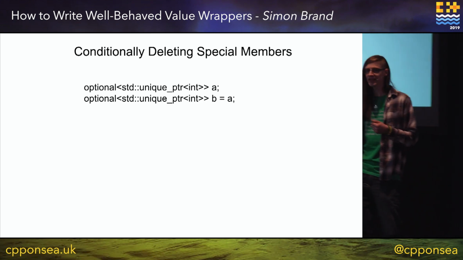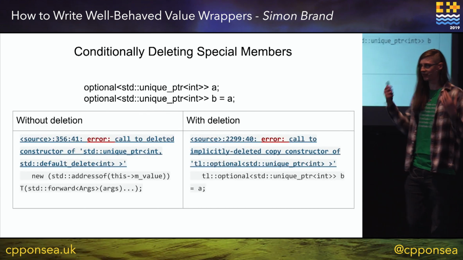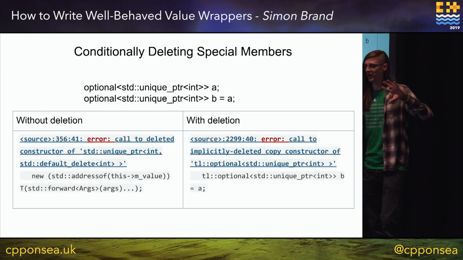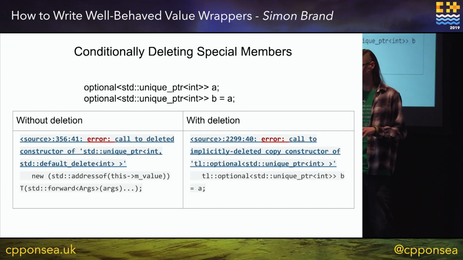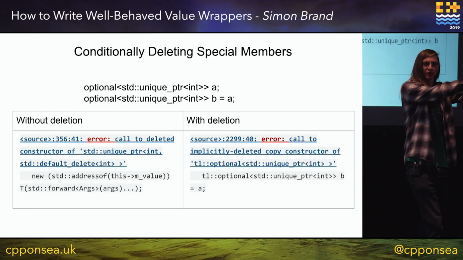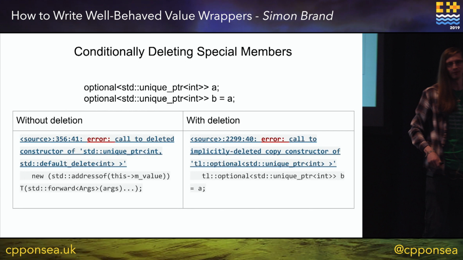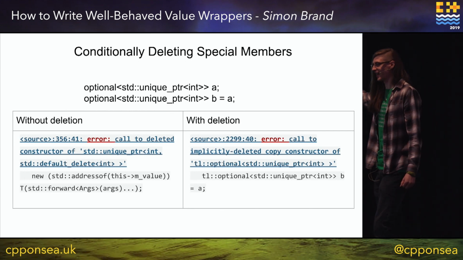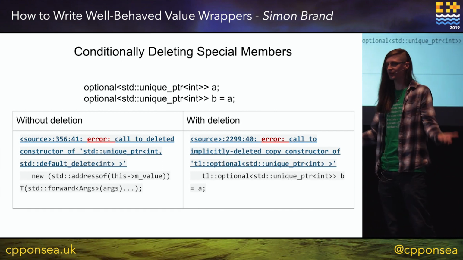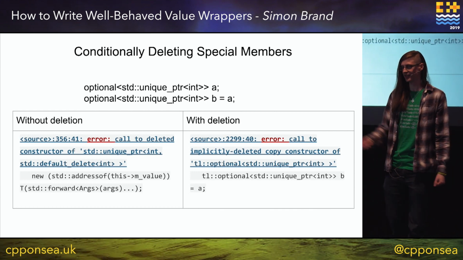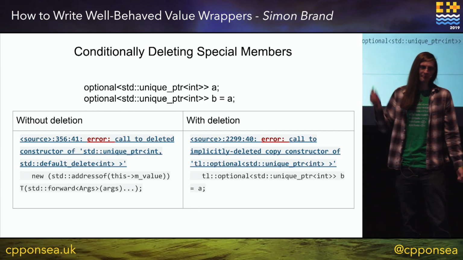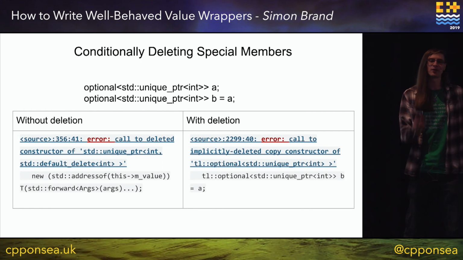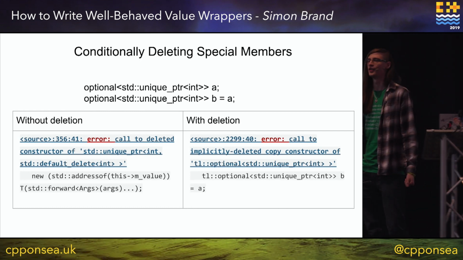So if we conditionally delete our copy constructor, we get better error messages. In the first one, you can see it says we have a call to deleted constructor of unique pointer in this internal placement new thing, which really shouldn't be exposed to users. In the second case, it just says the optional unique pointer constructor was deleted, and here's where you tried to use it. This is just one of those nice quality of life improvements that makes our error messages better.